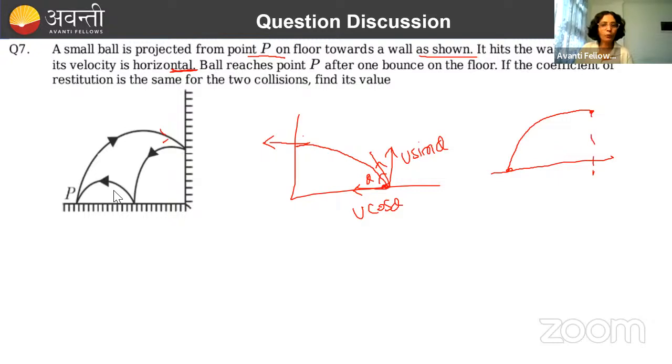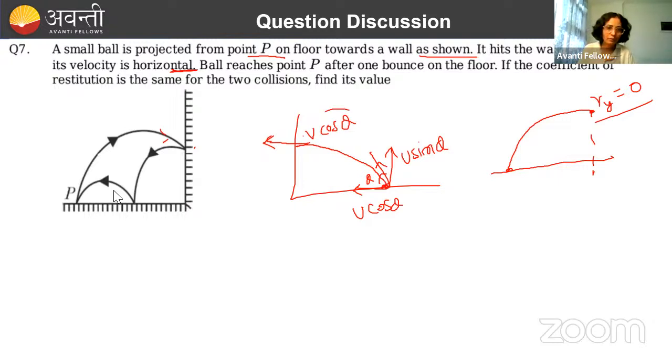And at that point, Vy used to be what? 0. Done. So what is happening here? The moment it is striking, it has only velocity in the horizontal direction, and its velocity must be equal to U cos theta. Done. Kyunki velocity in the x direction doesn't change. We already know. Now what is happening? Here it is colliding, and this collision is not completely elastic. Here the coefficient of restitution is suppose E, and this is same for all the surfaces. It's given in the question.